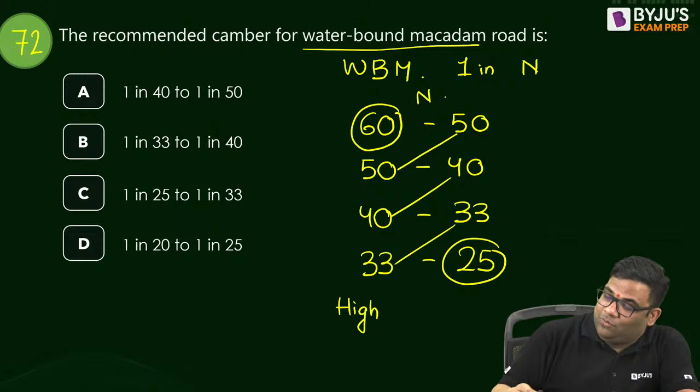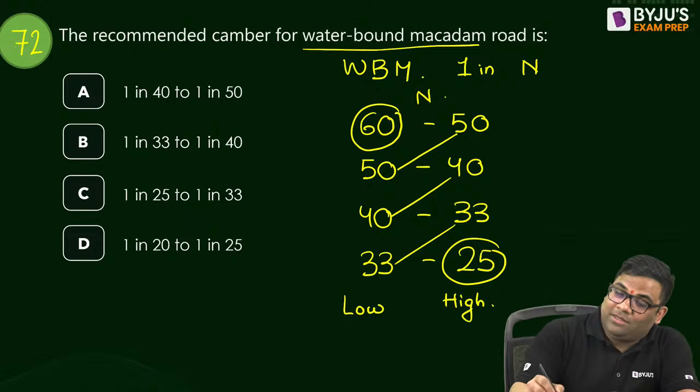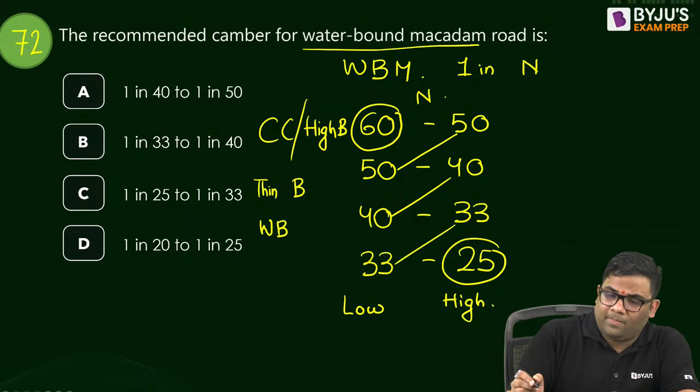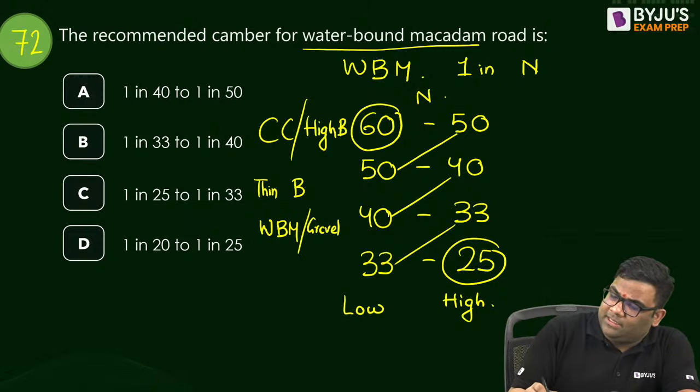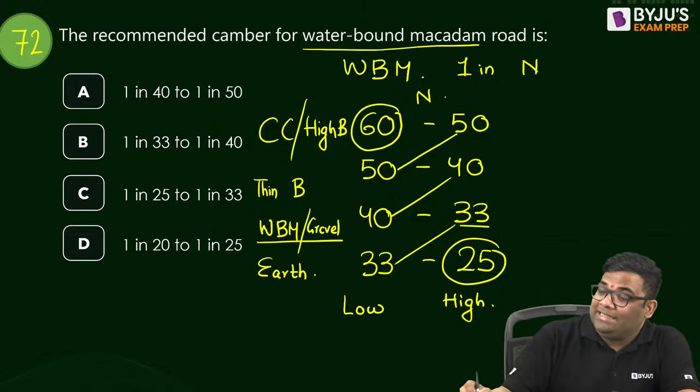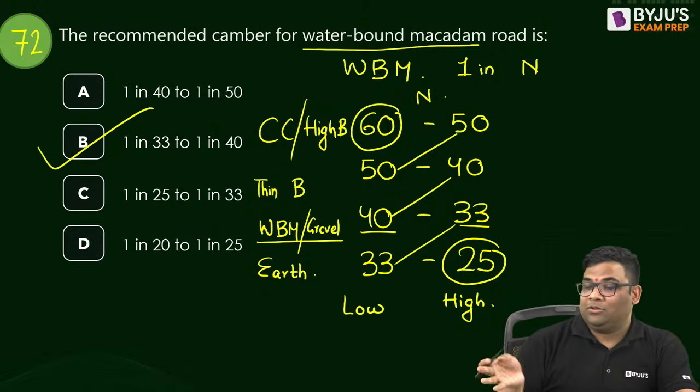And this is for low rainfall. And this is for high rainfall. Right. And this is for cement concrete and high bituminous. And this is for low bituminous, or I can say thin bituminous. And then this is for WBM and gravel road. And this is for earth. So WBM is 1 in 33 to 1 in 40. So this way you can remember the table.